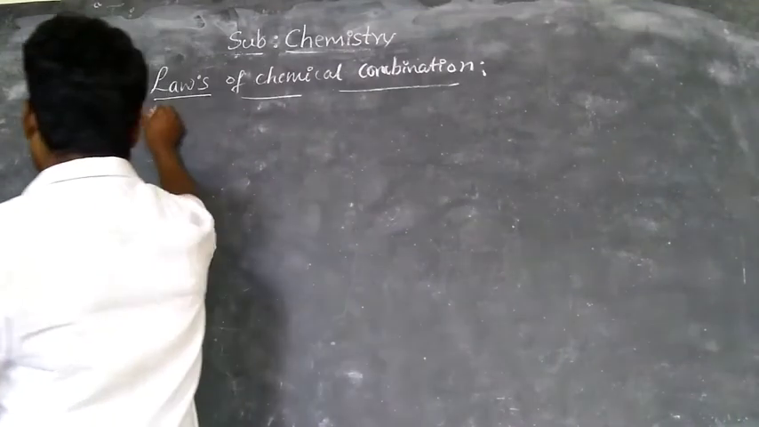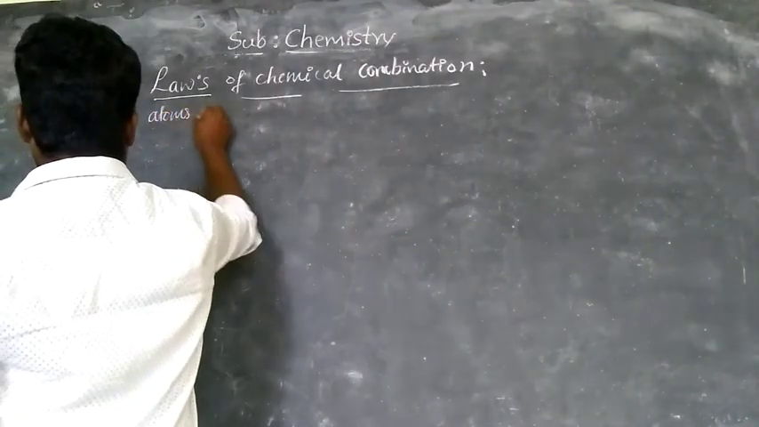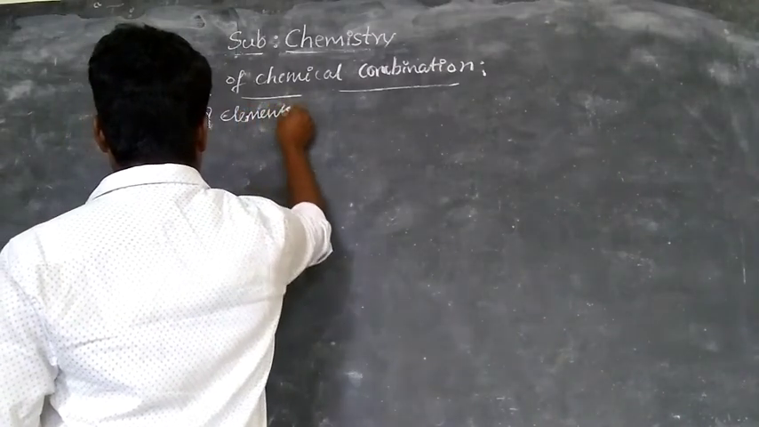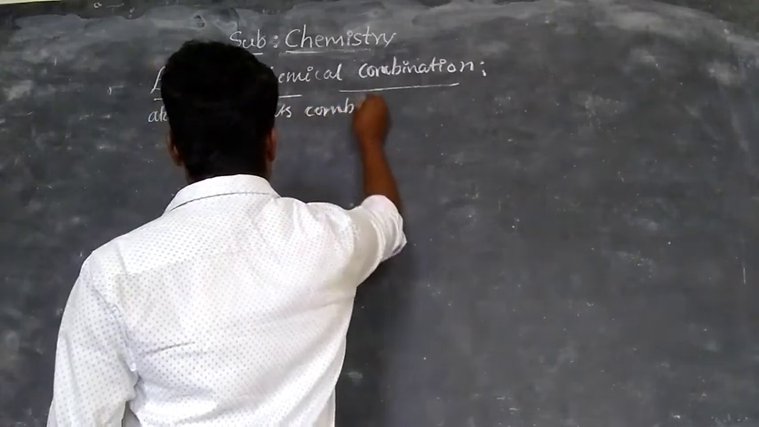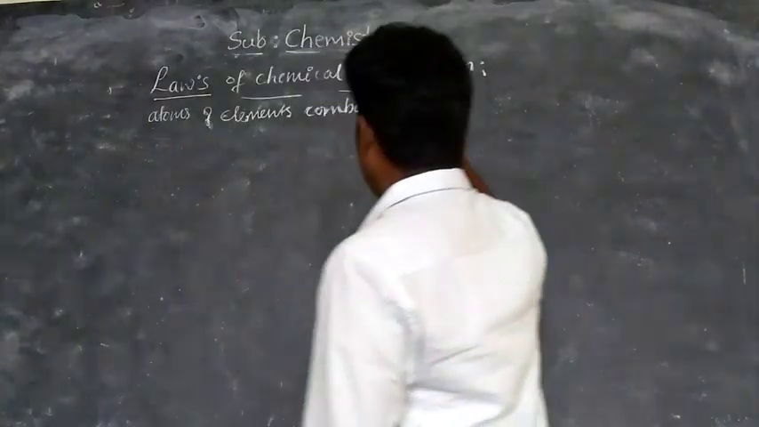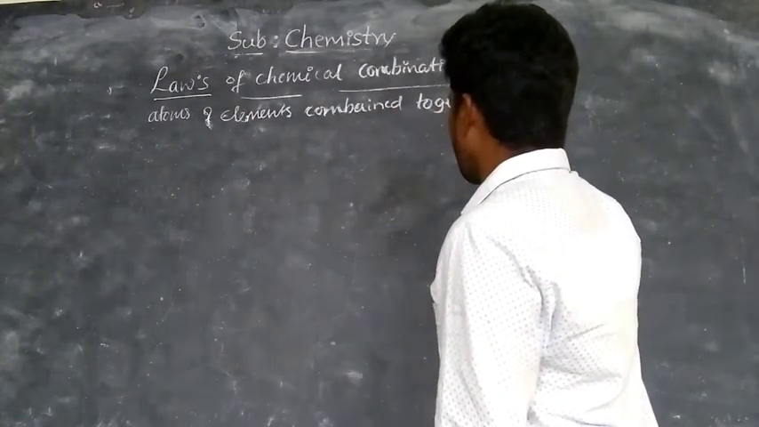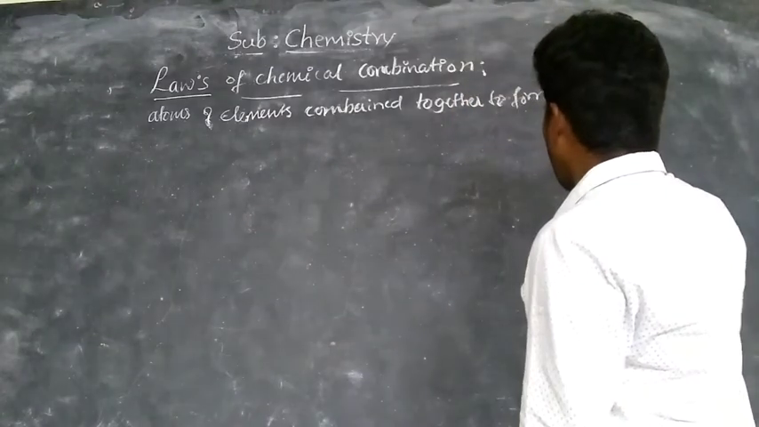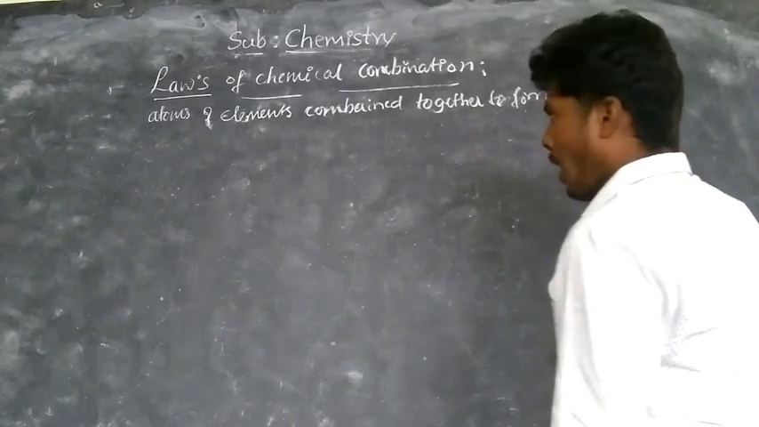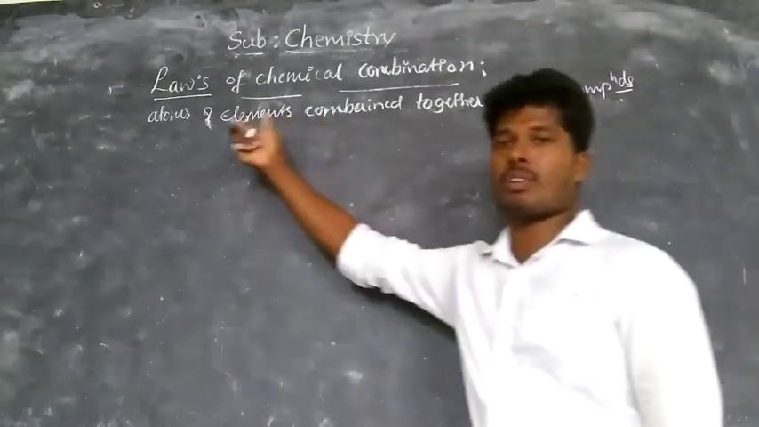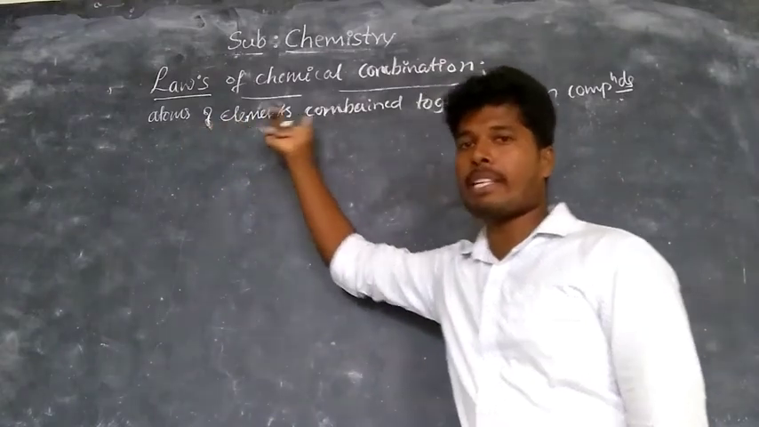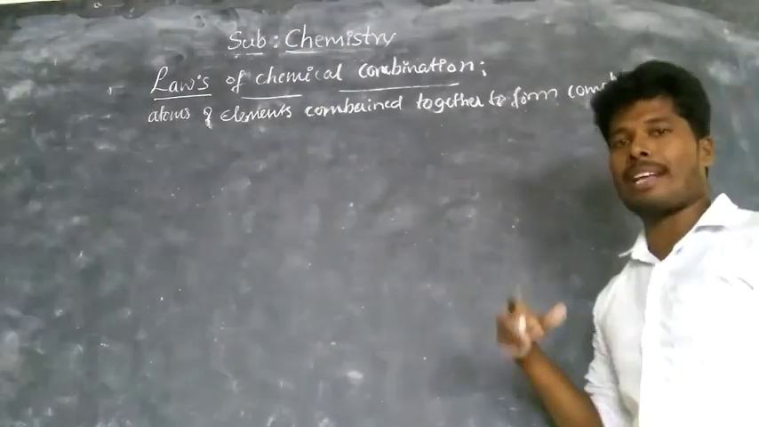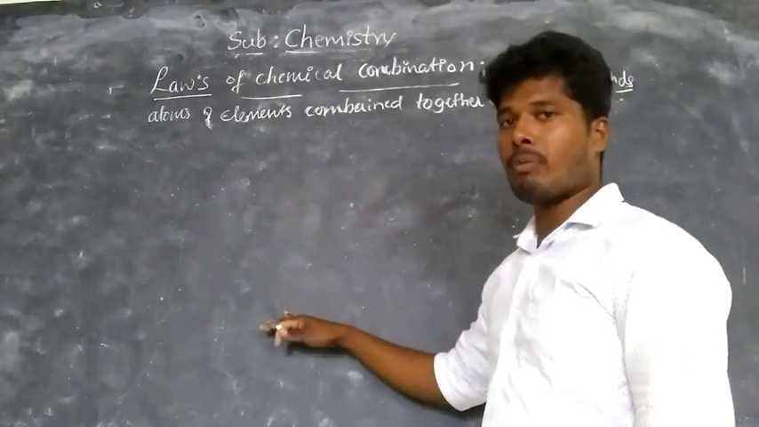That is, the atoms of elements combine together to form compounds. So an element consists of atoms. These elements combine together to form a compound, governed by five basic laws. Those we will study one by one here.